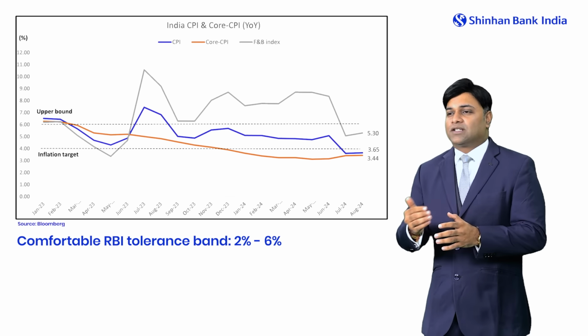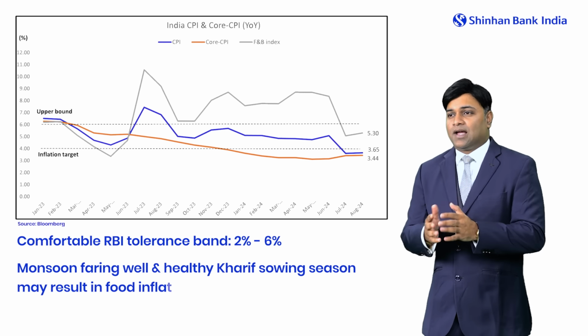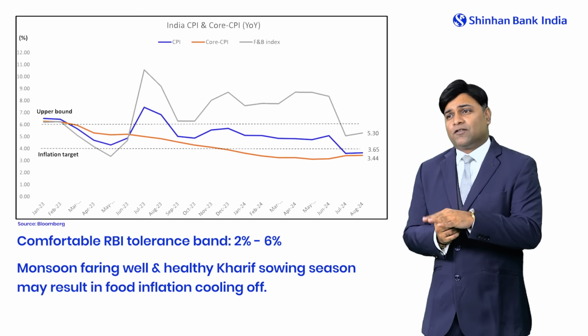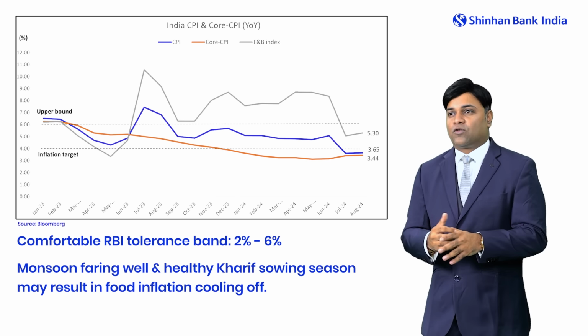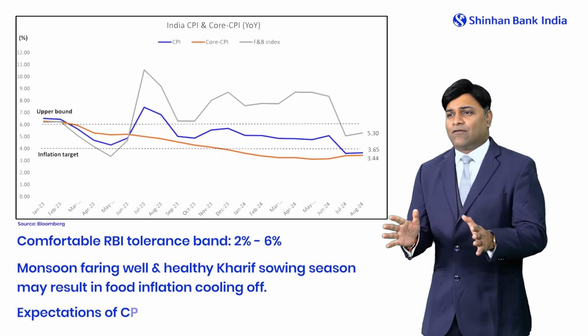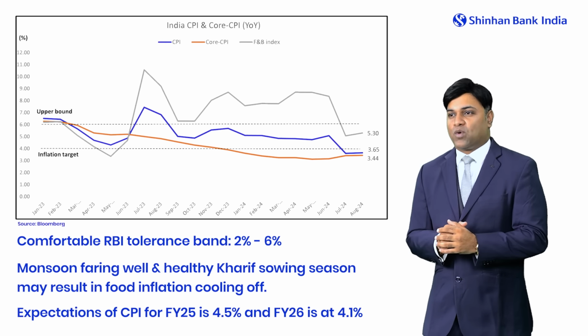Now, if we talk about inflation and also the monsoons, they have been faring well. And considering the Kharif sowing season, which has been good enough, the food inflation might cool off. So for FY25, we expect the average inflation to stay around 4.5%, and for FY26, we expect the average inflation to be around 4.1%.